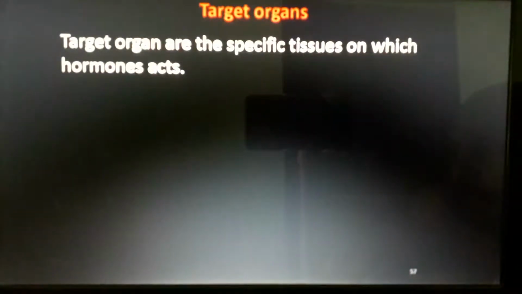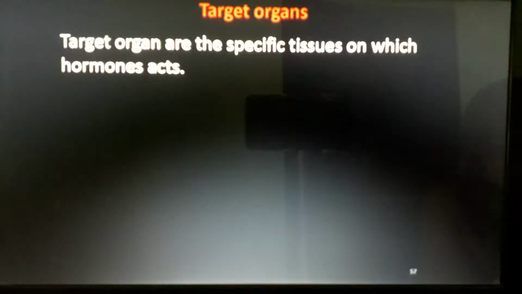Target organ, another 1 mark question. What is a target organ? A target organ means the specific tissues or parts in our body where the hormone acts. Understand? For example, the pituitary gland secretes a hormone so that our hands grow. So our hands are target organs.